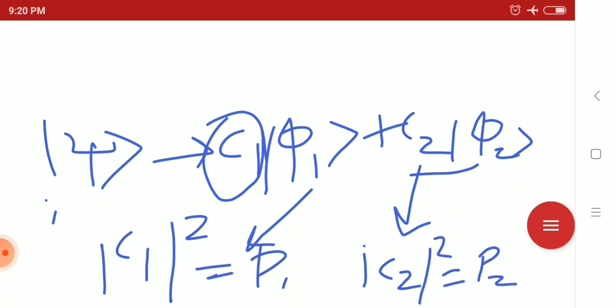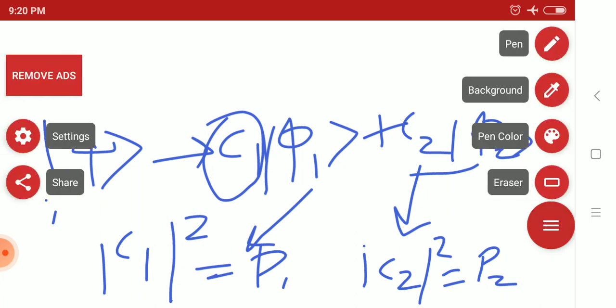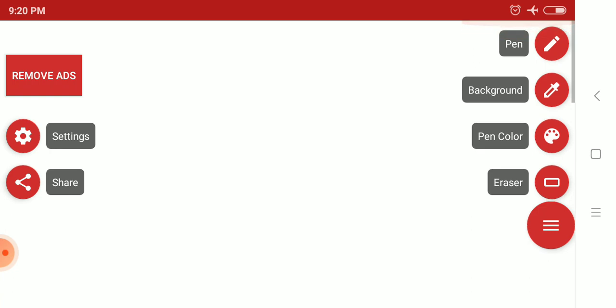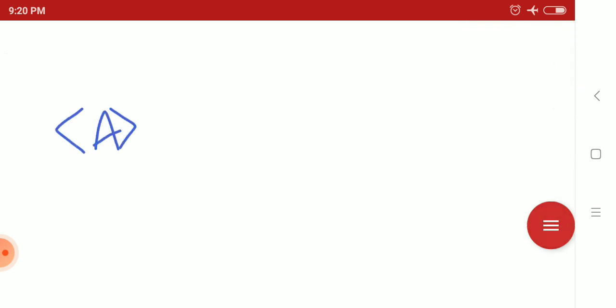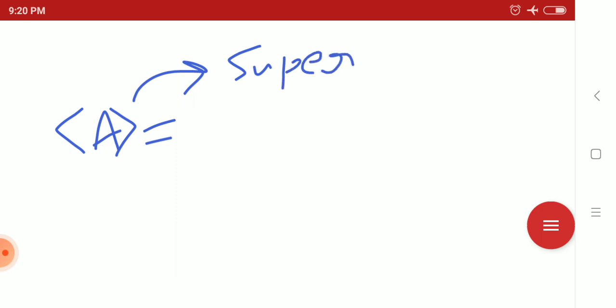So when the function is in a superposition state, how can we represent the expectation value of an operator A?